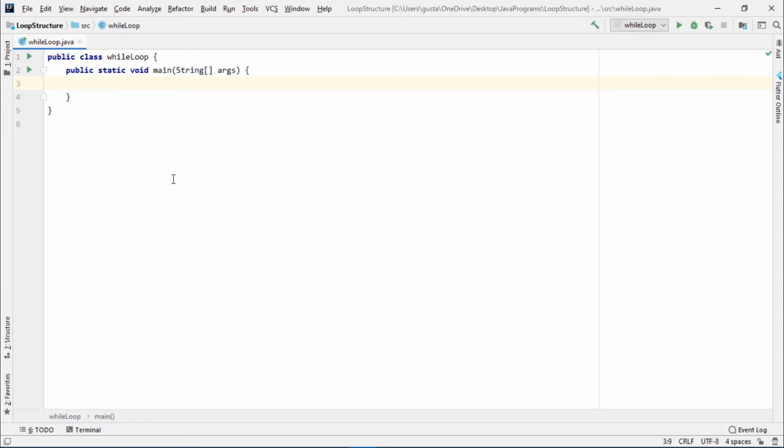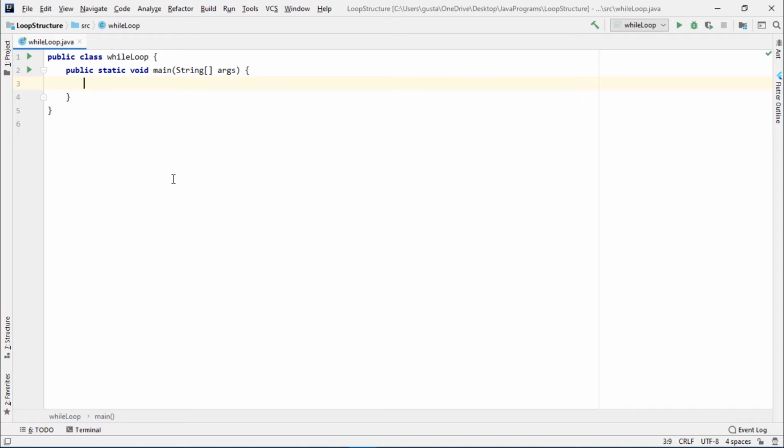Now let's look at how to write a definite while loop. To write a definite while loop, one, we first initialize a loop control variable. This variable's value determines whether the loop execution continues. The next step is to compare the loop control variable with another value that will be our Boolean expression. While the test is true, the loop body continues to execute.